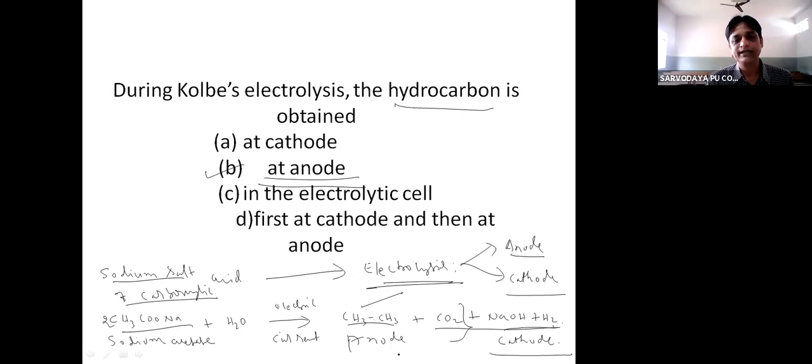Hydrocarbon and carbon dioxide, that is alkane and carbon dioxide, are obtained at the anode, whereas NaOH and H2 are obtained at the cathode.